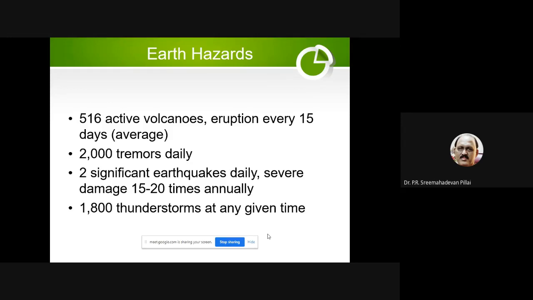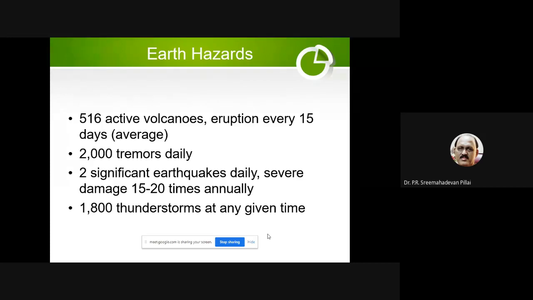The highest scale on Richter scale is 10 raised to 10 intensity. That means nothing will remain on Earth. So none of the earthquakes can reach 10, because if it reaches 10, Earth will collapse. That is what is called scale 10, 10 raised to 10. Richter scale 10 means Earth will not remain.